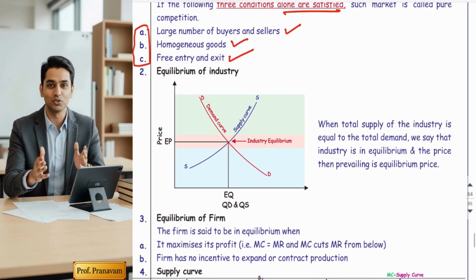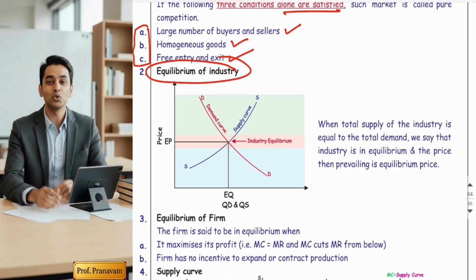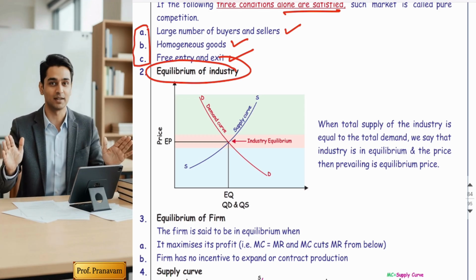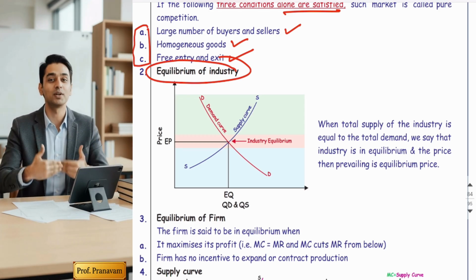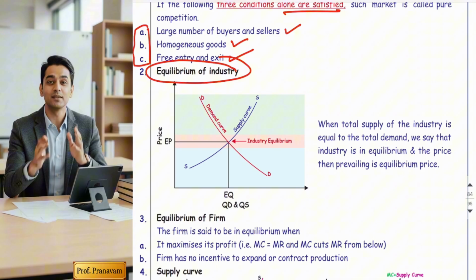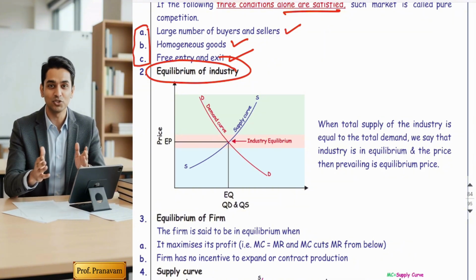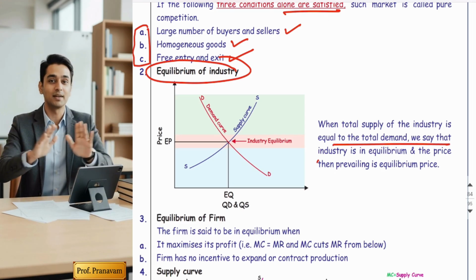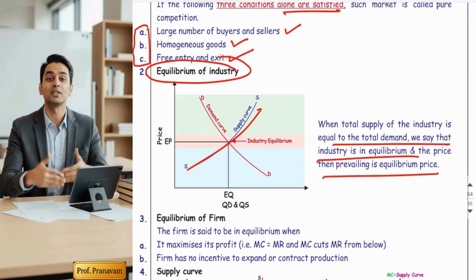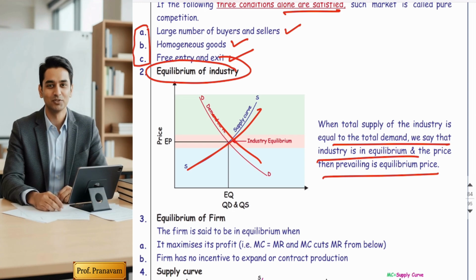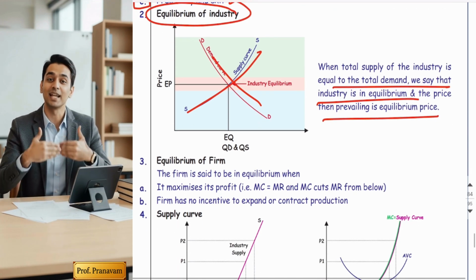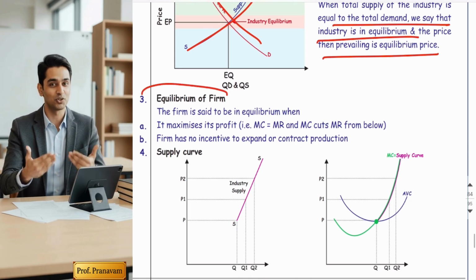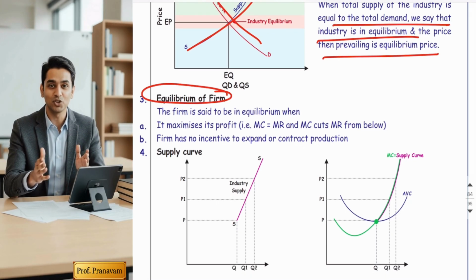Yes. Second one-liner concept is equilibrium of the industry. When industry attains the equilibrium point, it's very simple. When total demand equals total supply, the industry is in equilibrium, and the price at that point is called the equilibrium price. So simple. When total demand is equal to total supply, it's a one-liner concept we have already studied.